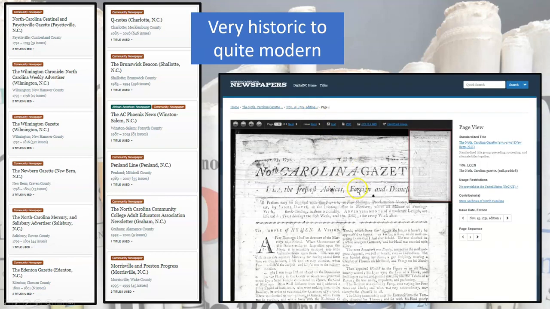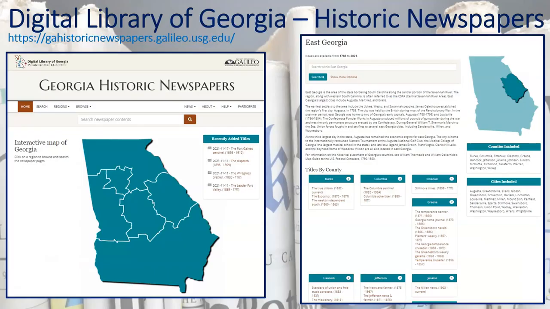And here's what it looks like if you find an issue you want to look at. And this is, again, very typical of a lot of the websites. You'll have some kind of viewer, and then you'll have navigation controls that you can use. And again, they'll be a little bit different, but they pretty much all have a lot of the same features. And then you can go page to page. Often you can download something as a PDF, JPEG, etc.